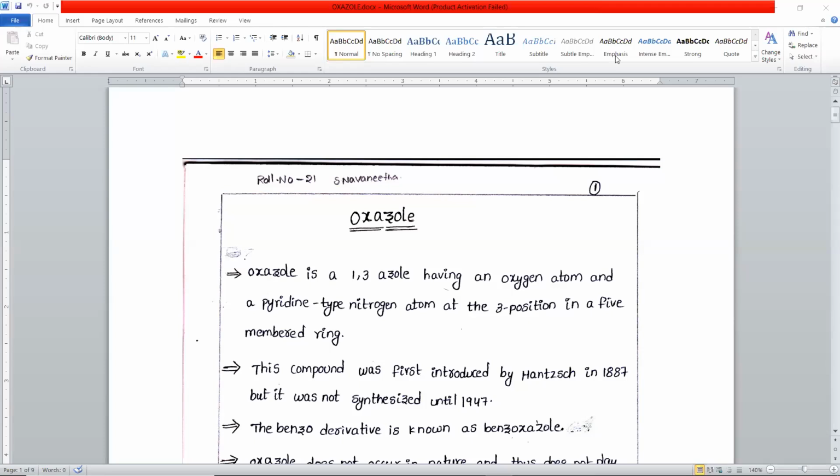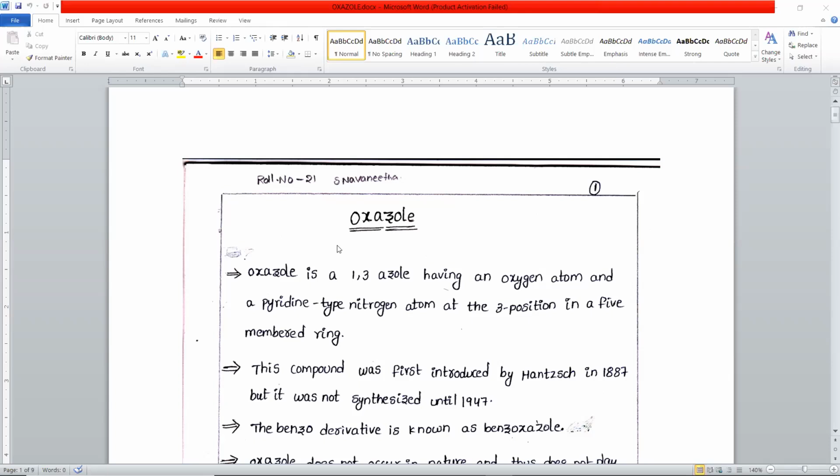Under heterocyclic compounds, today let us see the synthesis, physical and chemical properties of oxazole. It's a minor topic to be given by Navanita. So oxazole: ox indicates oxygen atom, az indicates nitrogen, ole indicates that it is a 5-membered heterocyclic ring. It contains an oxygen atom in position 1 and nitrogen in position 3 in a 5-membered heterocyclic system.